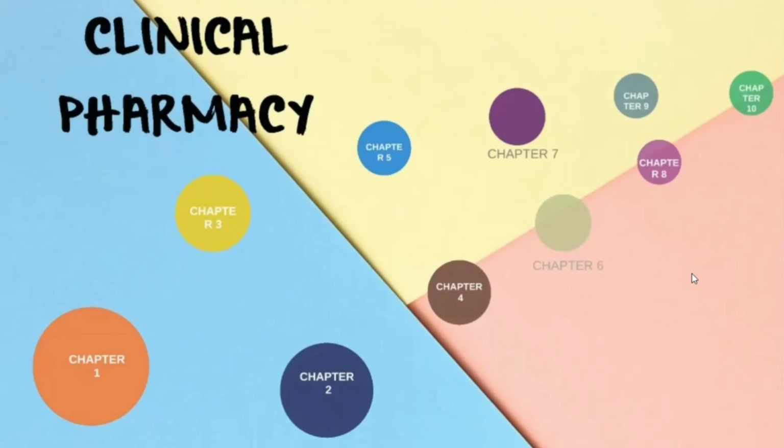Before going into the topic, first we will see the definition of clinical pharmacy, right? We have different definitions by different books and organizations. One of those definitions which we generally use is: clinical pharmacy is a service provided by the pharmacist to promote rational drug therapy. What is rational drug therapy?